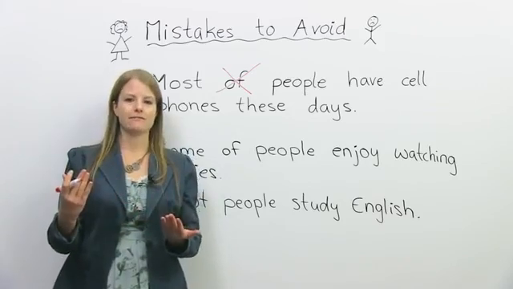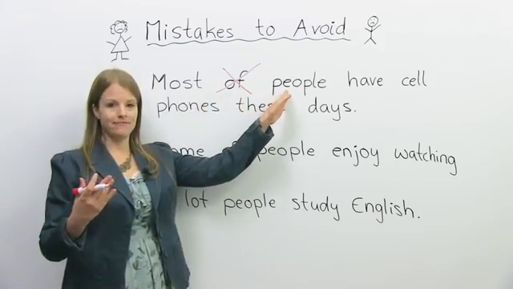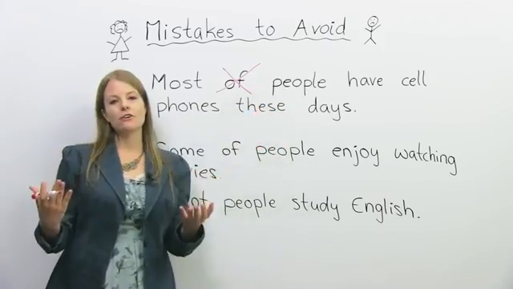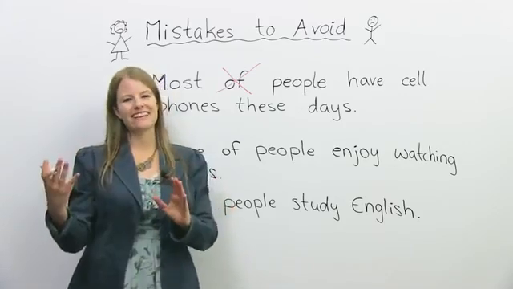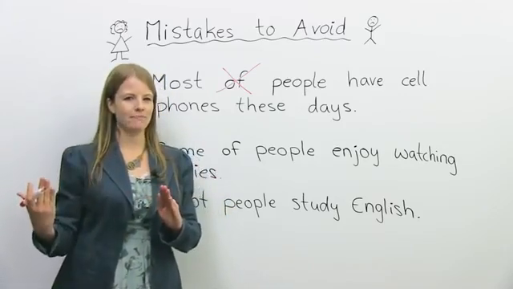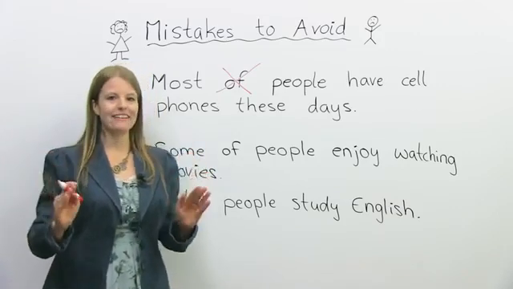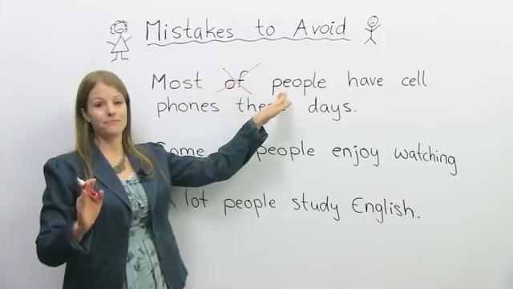You don't need of. If you had most of the people, that would be okay, but you need the here. Although that's not as common, that actually gets a little bit more into complicated grammar. So the easy rule, okay, the easy rule is just don't use of most people, okay?